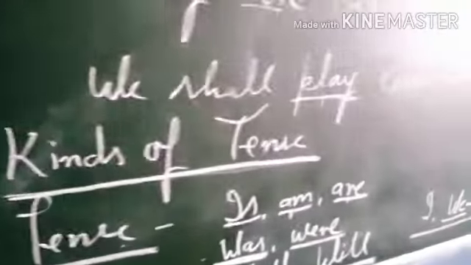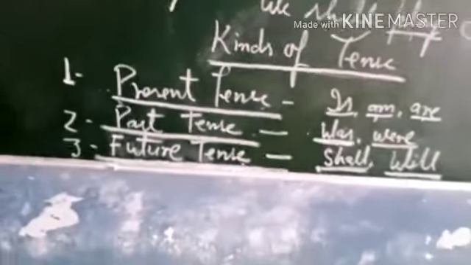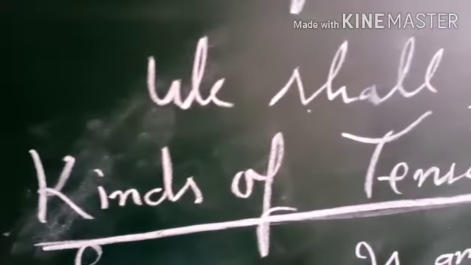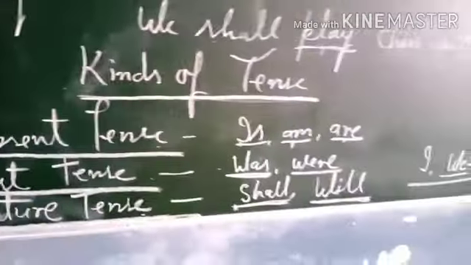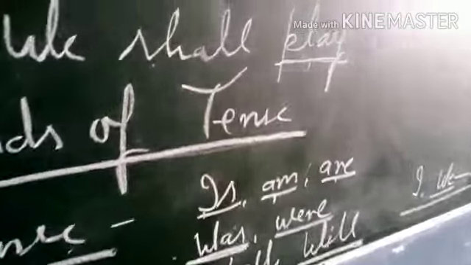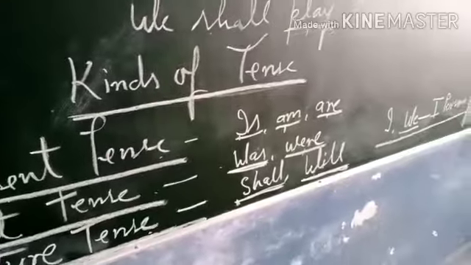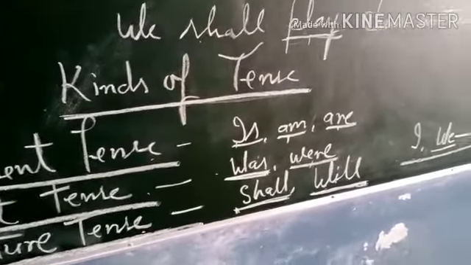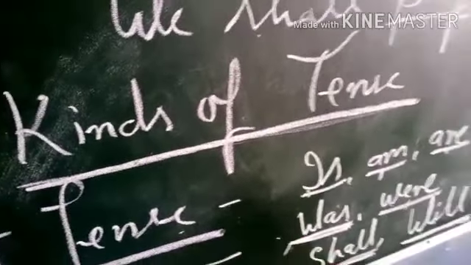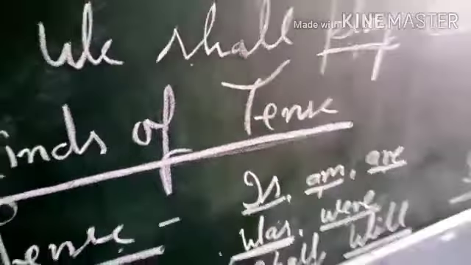In past tense, we find "was" and "were" as helping verbs. In present we used is, am, are. In past tense, we use was and were. For a singular number subject we use "was", and for plural number subjects we use "were". But one thing should be mentioned: "I" is treated as a singular subject, so we use "was" along with I. Only in imagination cases do we use "were" along with I.